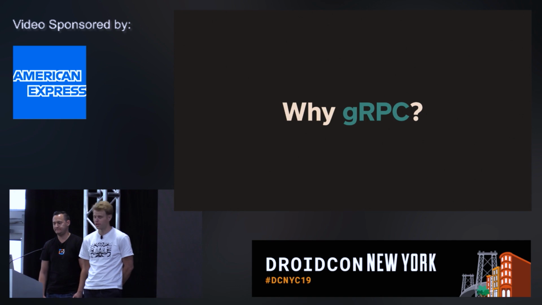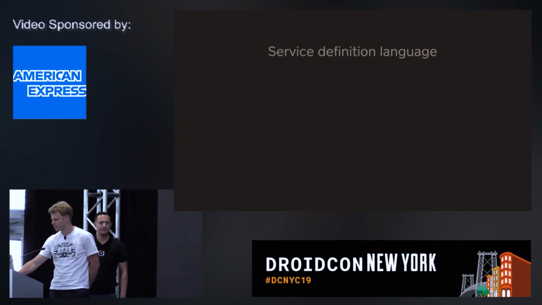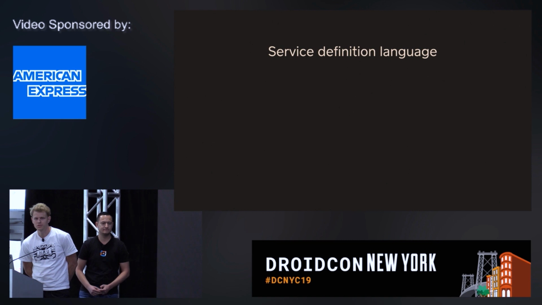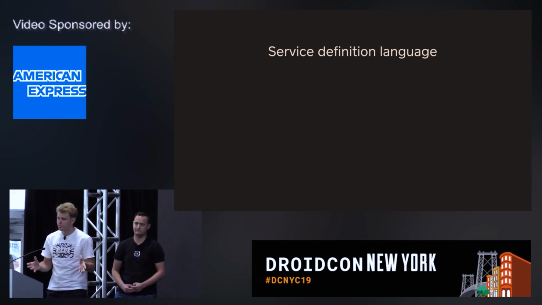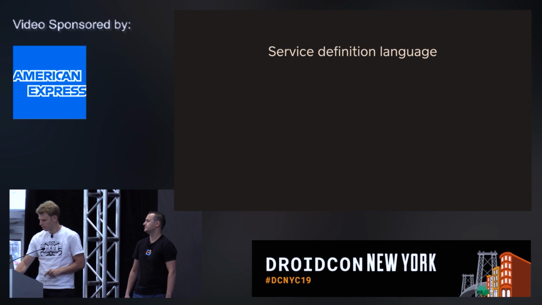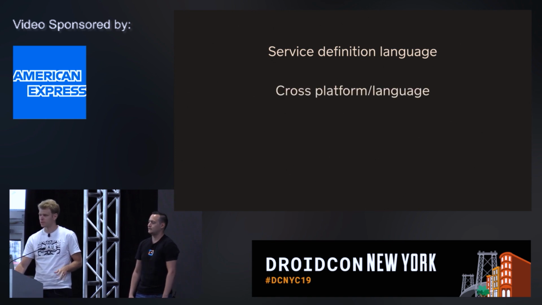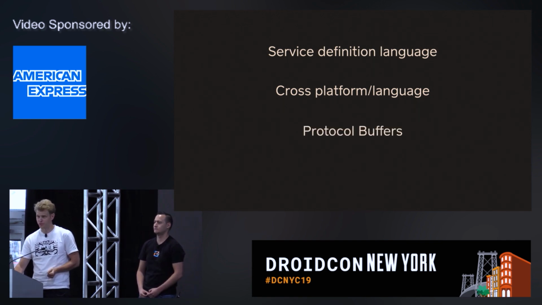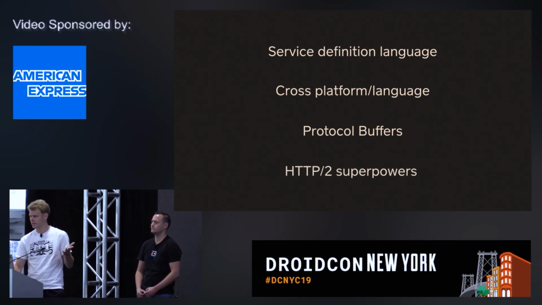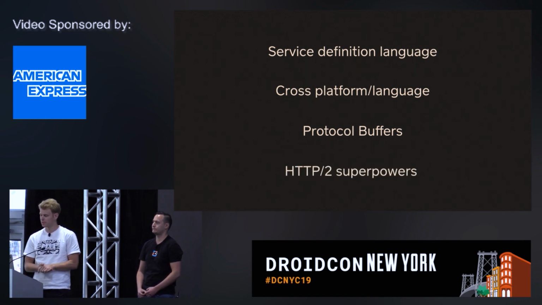And so why would we want to use gRPC? There are a few reasons. First, you define new API calls via protos. It's really easy to communicate between people. You can check in your repo how your APIs are designed. It's cross-platform. It doesn't care which language each party of the API call uses. We use protocol buffers for serialization, so it's really efficient, and it's over HTTP2. This means we can do duplex calls and use streams, which are pretty dope.